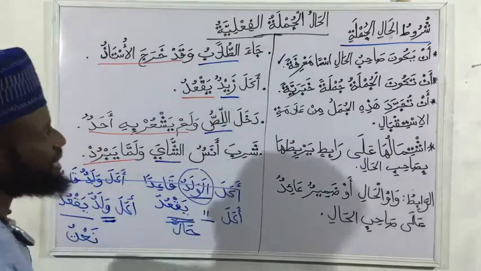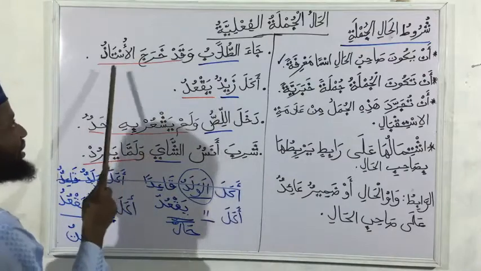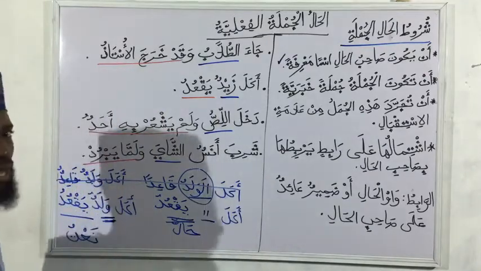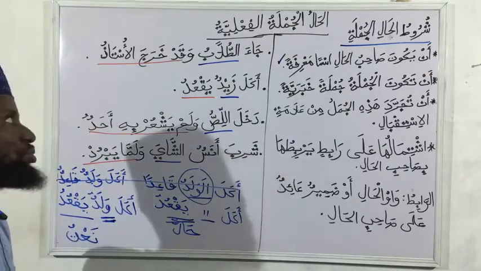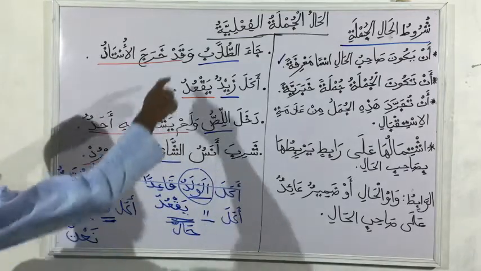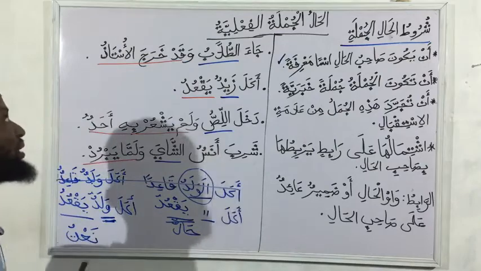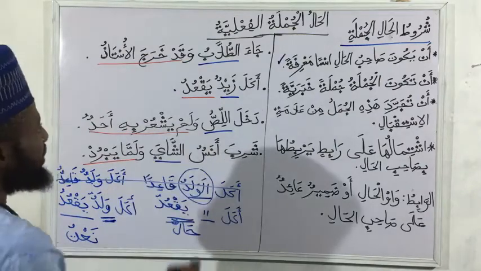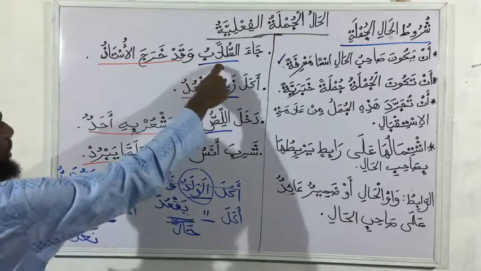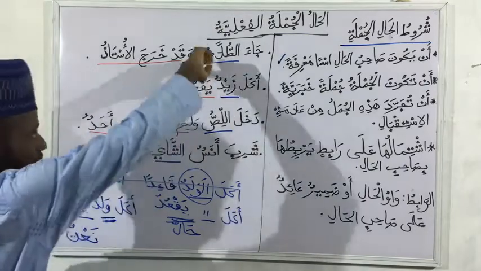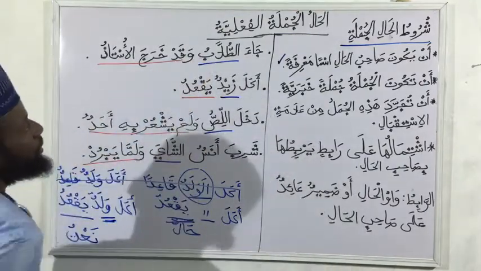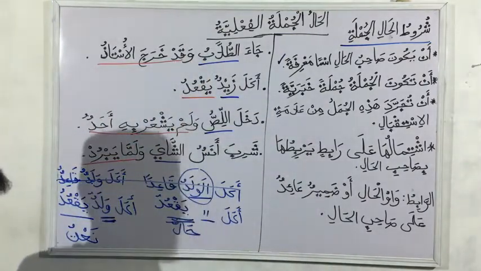Ja'atul tulab, the students arrived. Waqad kharajal ustaz, while the ustaz had gone out. Ja'atul tulab, the students arrived. Waqad kharajal ustaz, while the ustaz had gone out. Look at that. So you can see what is the connector that's connecting the tulab to this, it is the waw al hal. Do you get now? So that is that.